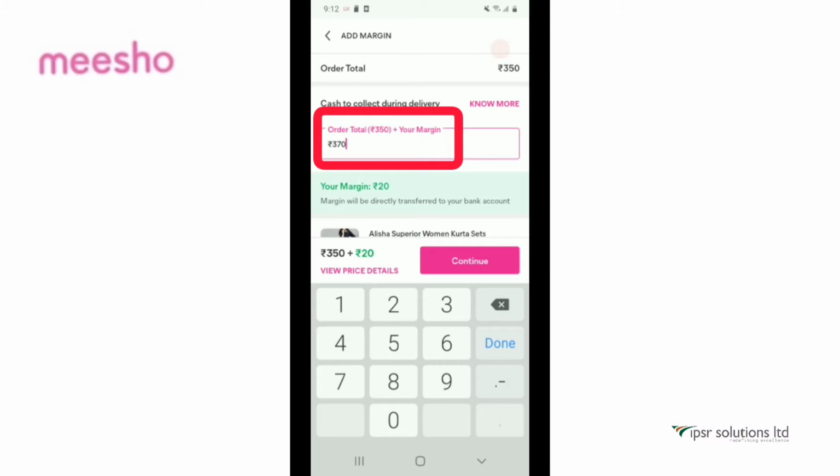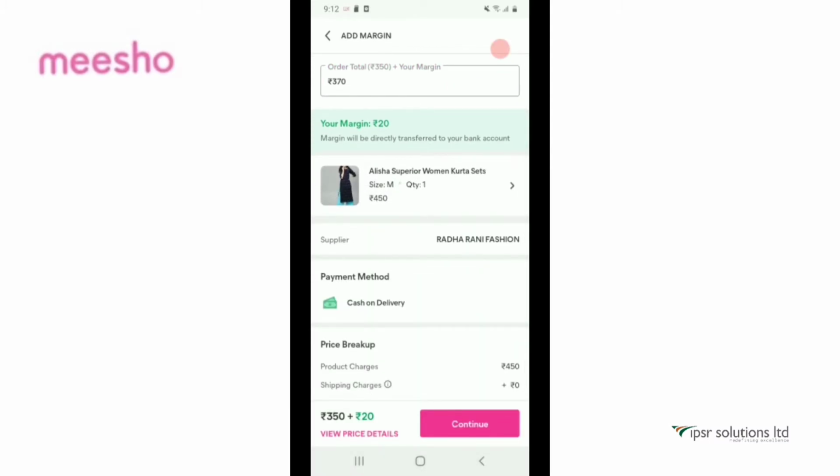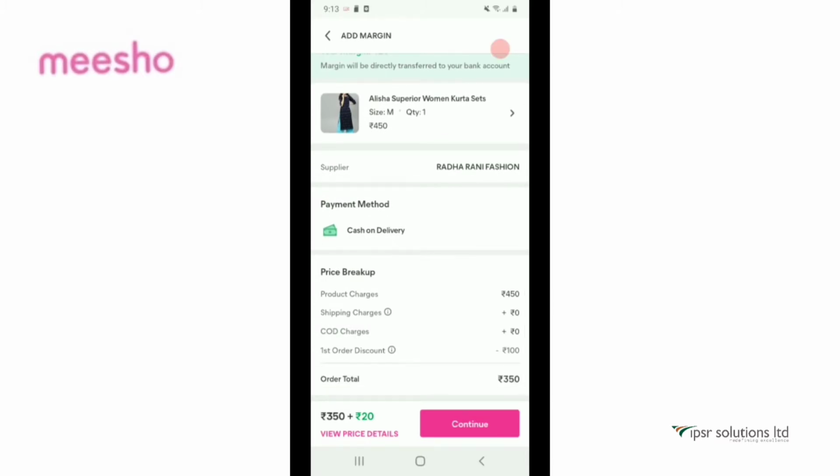The margin will be directly transferred to your bank account. And now I click on continue.